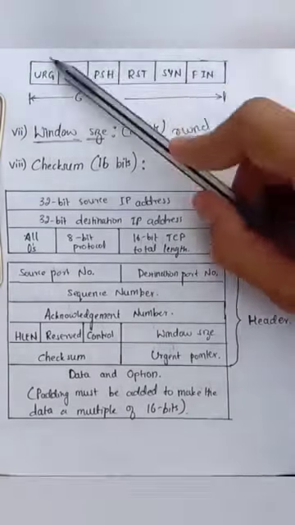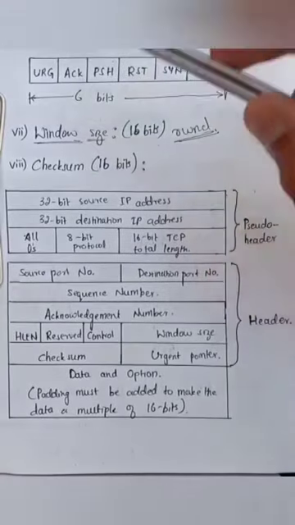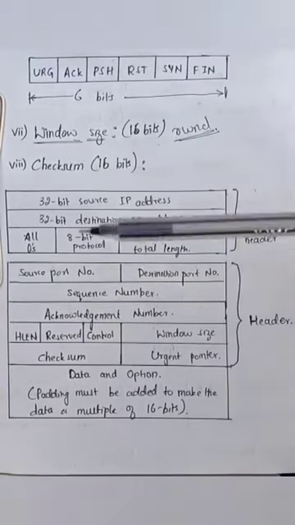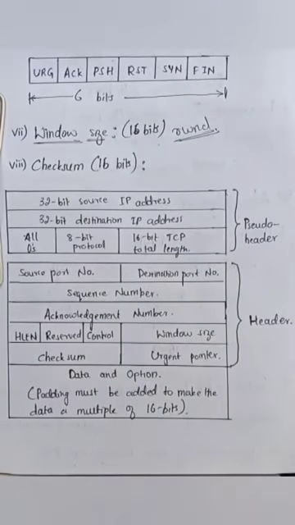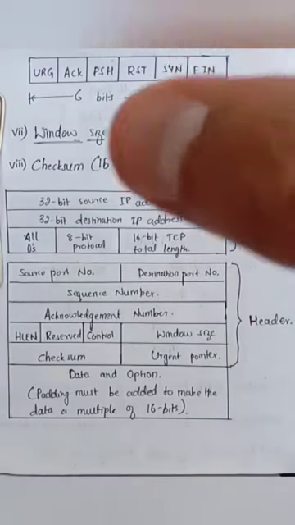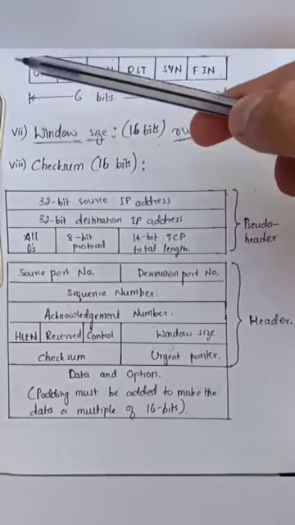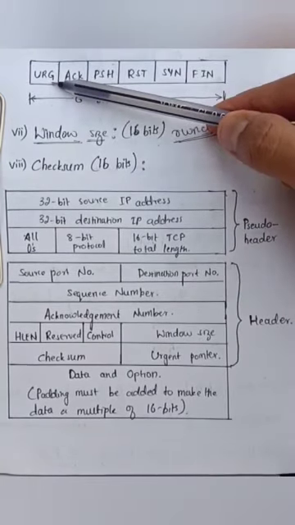Urgent flag is equal to 1 when some bytes of data in the segment are urgently to be transferred. Then that amount of data will be sent earlier than the other data. In such cases, the urgent flag will be equal to 1.